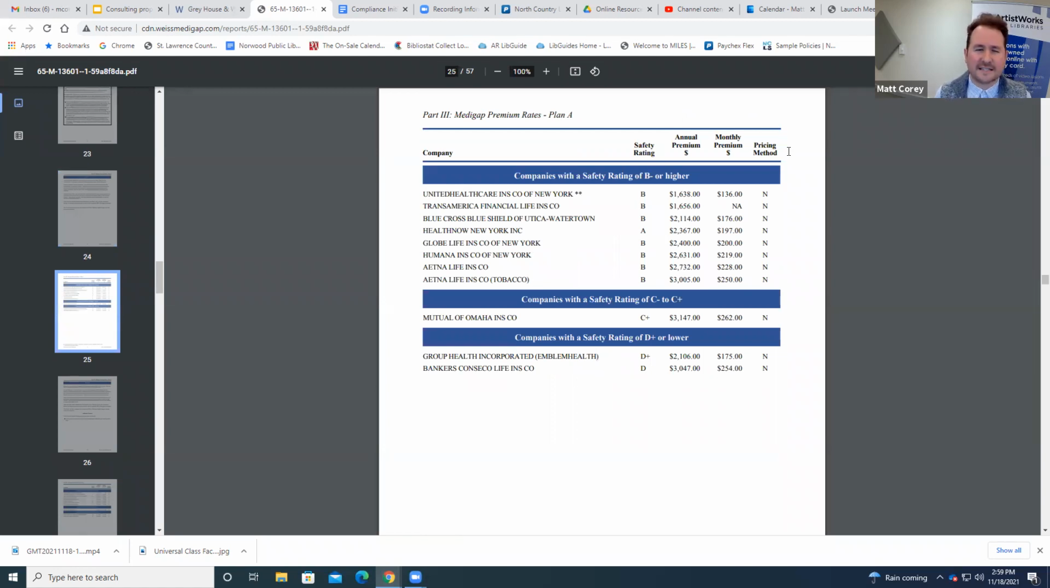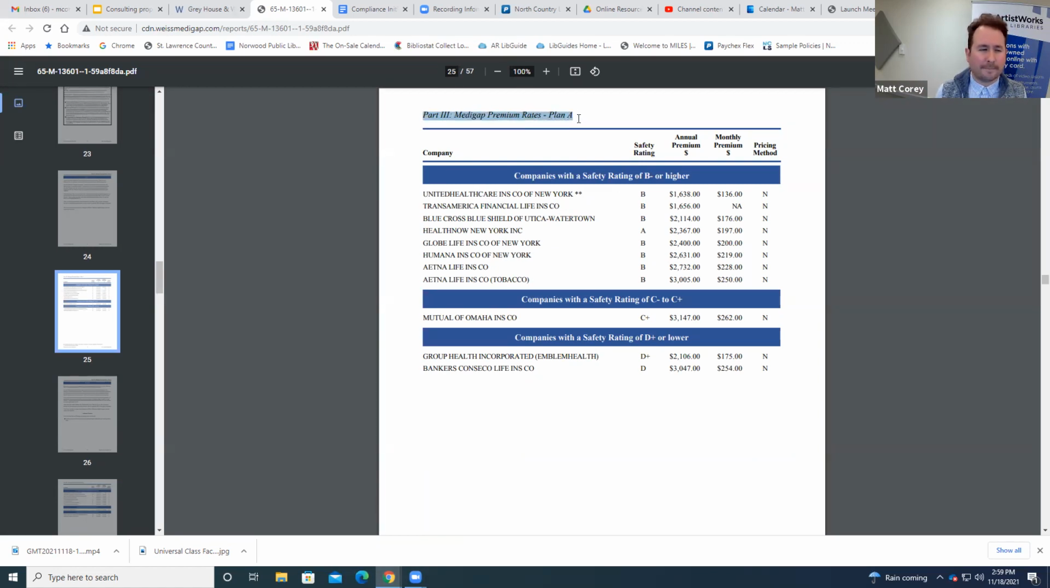Perfect. So this is exactly where the gold is in this sort of PDF document, right? What people are looking for, because they're looking for that Medigap coverage. So here are the names of some of those companies with a safety rating of B- or higher up here, right? And this is for Medigap Plan A.